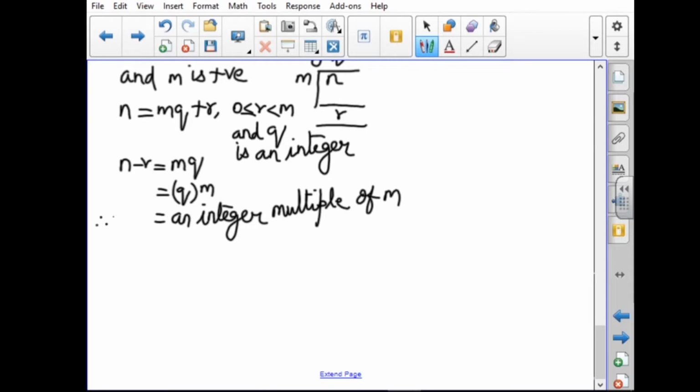Therefore, n minus r is equal to an integer multiple of m, by the definition of congruence modulo.